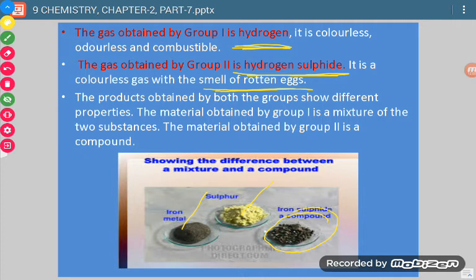If iron and sulphur are placed separately, not mixed, then this Fe will show magnetism, and after mixing with sulphur also it is showing magnetism. So it means group 1 has the same chemical properties, whereas group 2 has obtained a substance which has different chemical properties. It means group 2 obtained a compound, whereas group 1 obtained just a mixture.